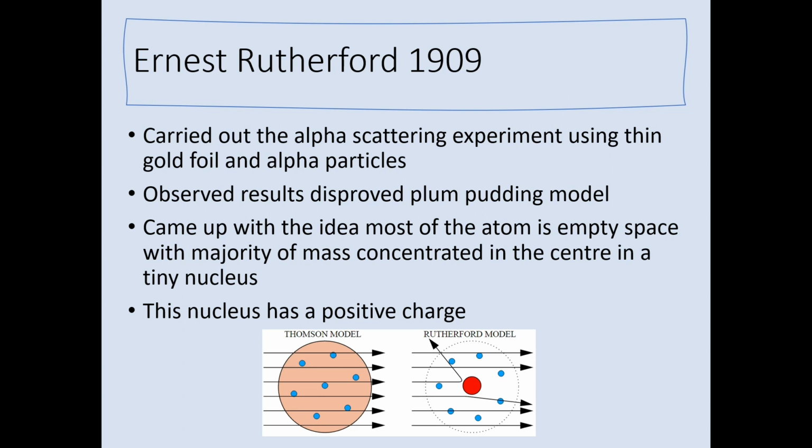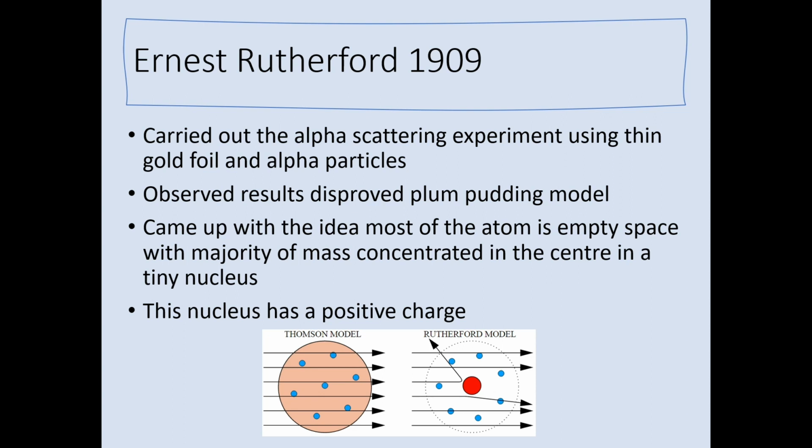So what Rutherford decided was that the majority of an atom was in fact empty space, which allowed the majority of the alpha particles to just pass straight through. But most of the mass of the atom was concentrated at the centre in a tiny nucleus.